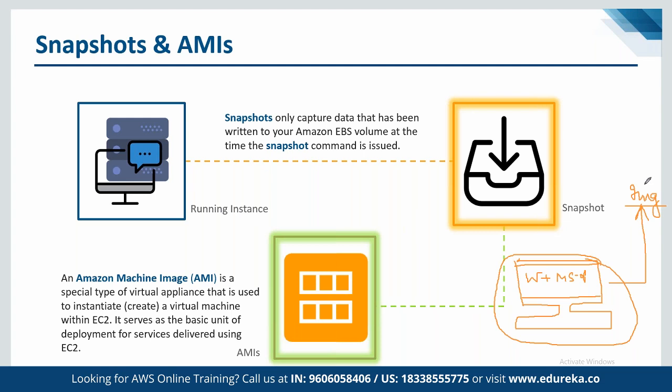We can use this image just like a disk image, on any particular system, so that whichever server we deploy this image on is going to act like a replica of the current instance that we have taken a snapshot of. And that exactly is what we do by using the concept of snapshots and AMIs. So using a snapshot, we can get the exact data for which we have taken the snapshot. And then using that backup, we can create an AMI out of it.